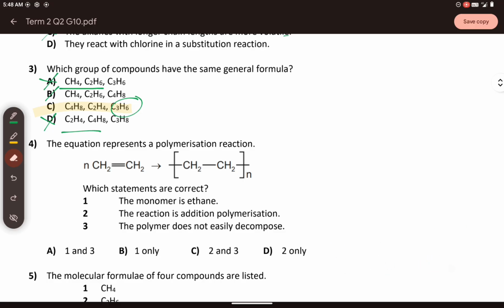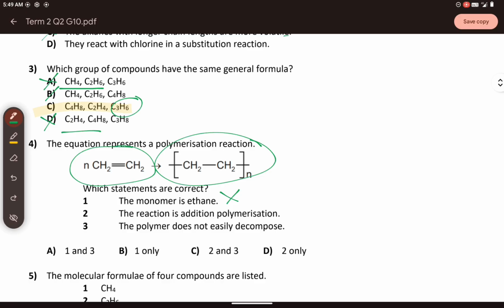So you have here number 4, the equation represents a polymerization reaction. You have here an equation showing a monomer. This is a monomer of ethene, an alkene, with a double bond. And then you also have the polymerized polyethylene here. Let's examine the statements. Statement 1 says the monomer is ethane. That's wrong. Why is it wrong?